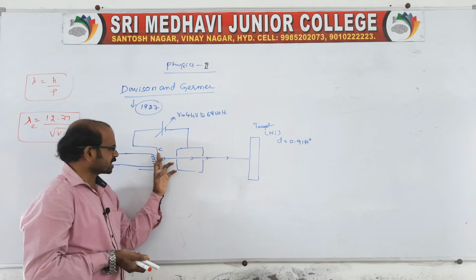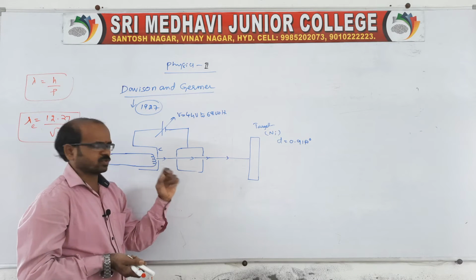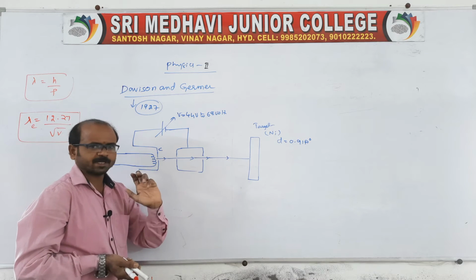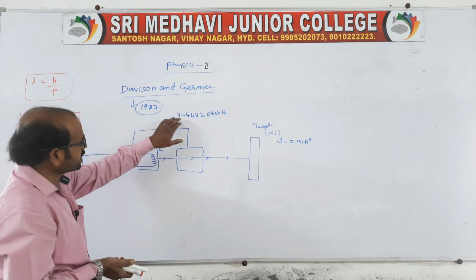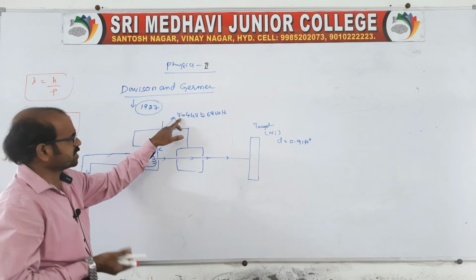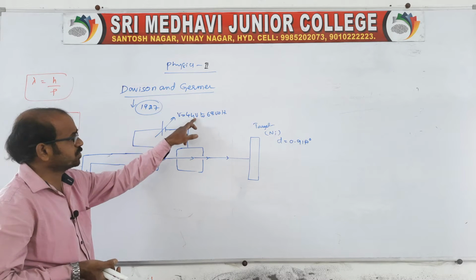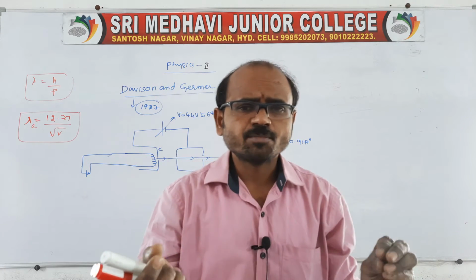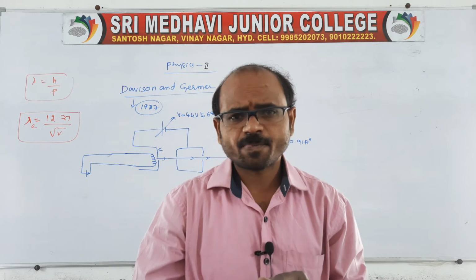For that purpose we use small pinholes, and here also one pinhole, so the electron beam propagates. Then there is a high potential divider, where we apply 44 volts to 68 volts, different potential differences.